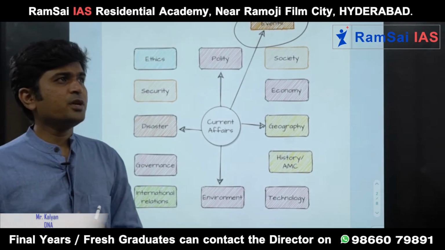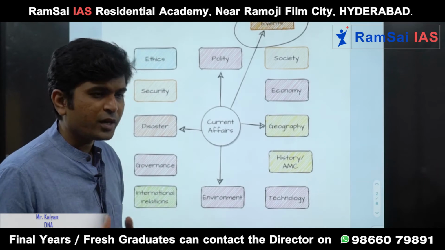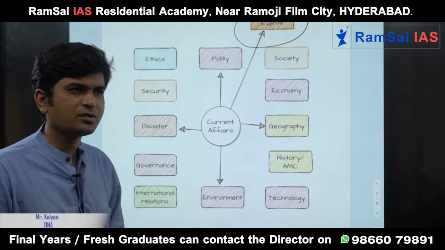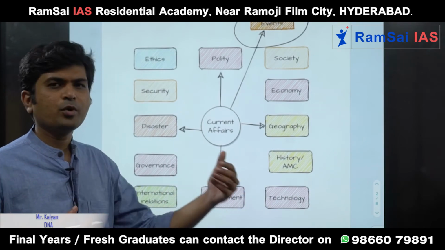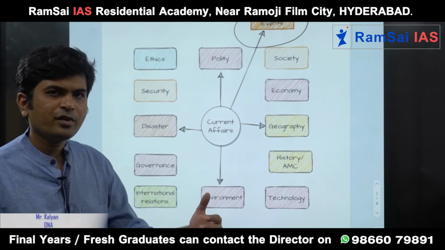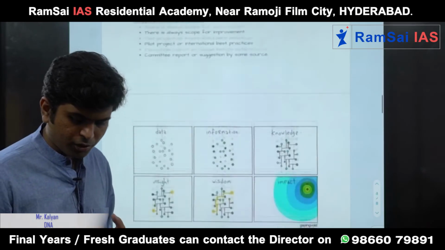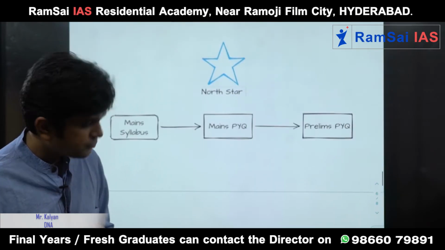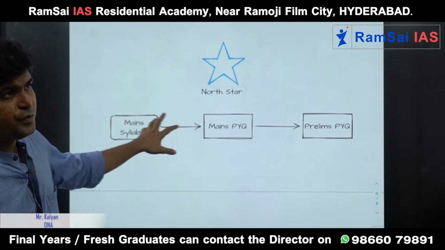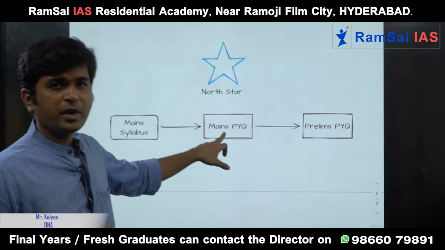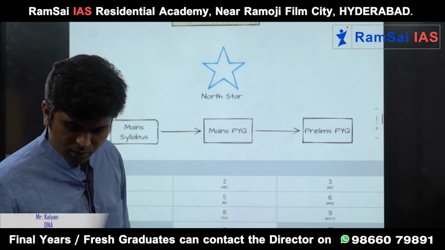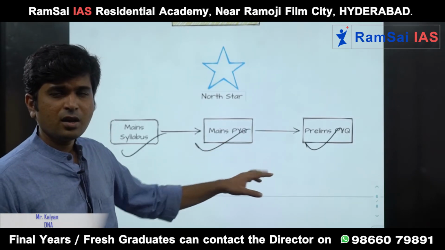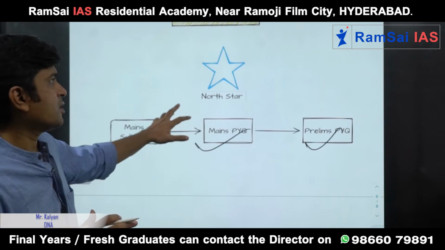Now, the next most important misnomer is how to cover each and everything. Do you really humanly remember each and everything that is happening in the society? No. Something is happening in politics, BJP versus Congress, not at all required for the exam. So how come we can decide that? Because there is a simple golden rule, that is the North Star. If you take mains syllabus, mains previous year questions and prelims previous year questions, these three things will act like a North Star, will guide you.